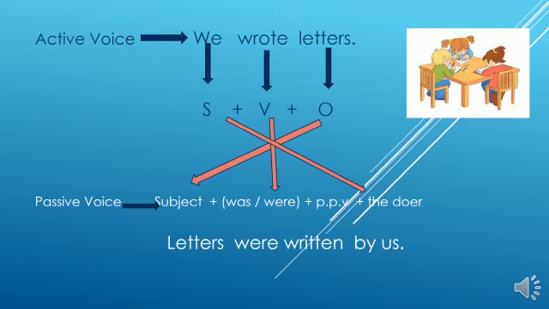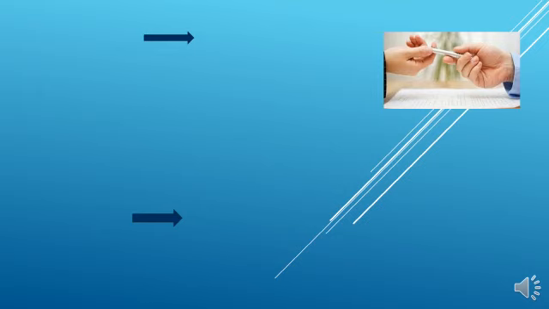Letters means the plural one, so we use were, and past participle means write, wrote, written, so we use written, and the doer is we. We can't use by we. Can you remember the table I introduced to you? So can you remember we, us, then by us. Letters were written by us. Let's go to another example.